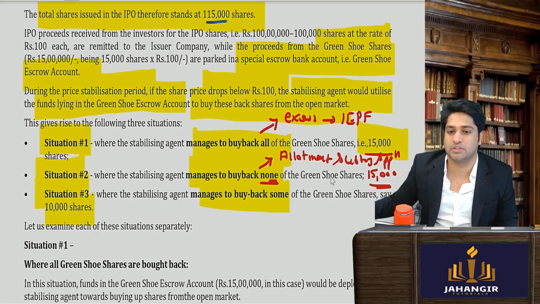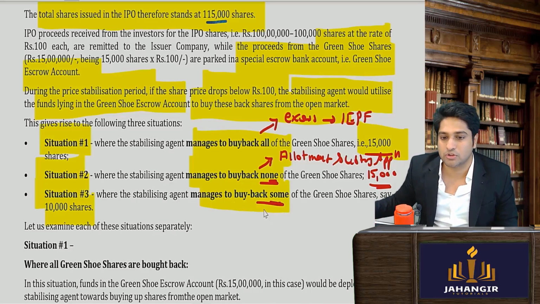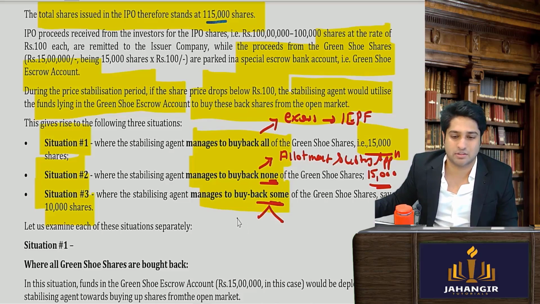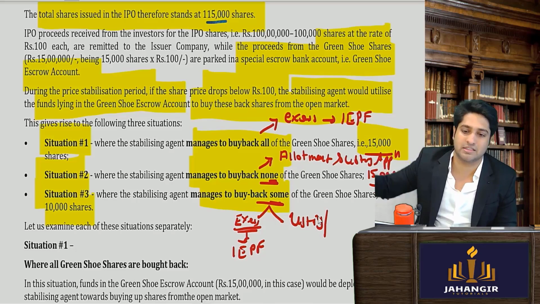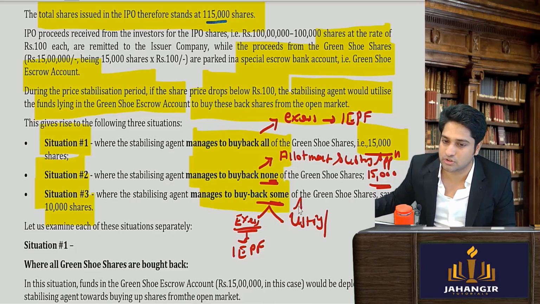15,000. And third, where they are giving an example, say 10,000. So 5,000 we could not buy back. Whatever we did buy back at 10,000, we must have bought it at a profit. So whatever excess is there will go into the IPF, and whatever could not be bought back will be allotted and then listed onto the stock exchange.